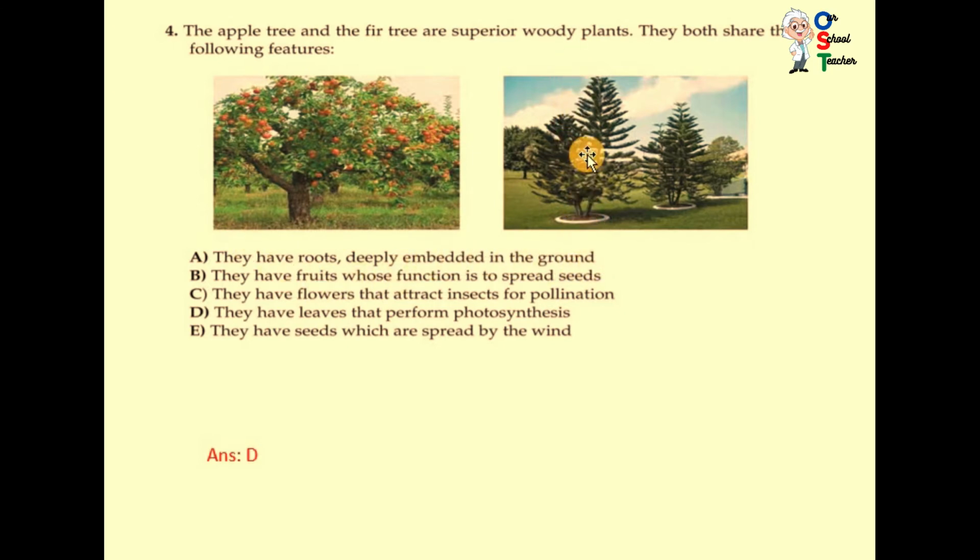Just look at A, they have roots deeply embedded in the ground. Actually this fir tree does not have this type of roots embedded, so this is a difference. This is not a similar property. B. They have fruits whose function... you can see there is no fruit in the fir tree. It is incorrect. C. They have flowers that attract insects for pollination. You can see again there are no flowers.